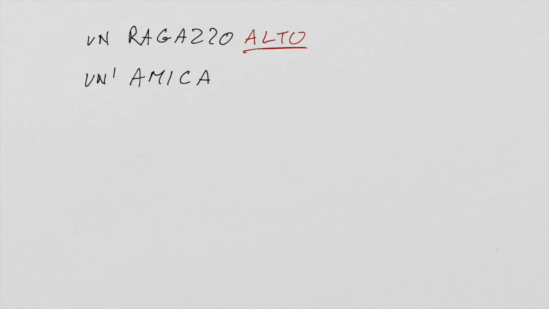Same thing, just another example with amica, let's say like a sincere friend, a female friend. In Italian it will be un'amica sincera. Again, you place the adjective after the noun. This is the rule. This is how things work 95% of the time.